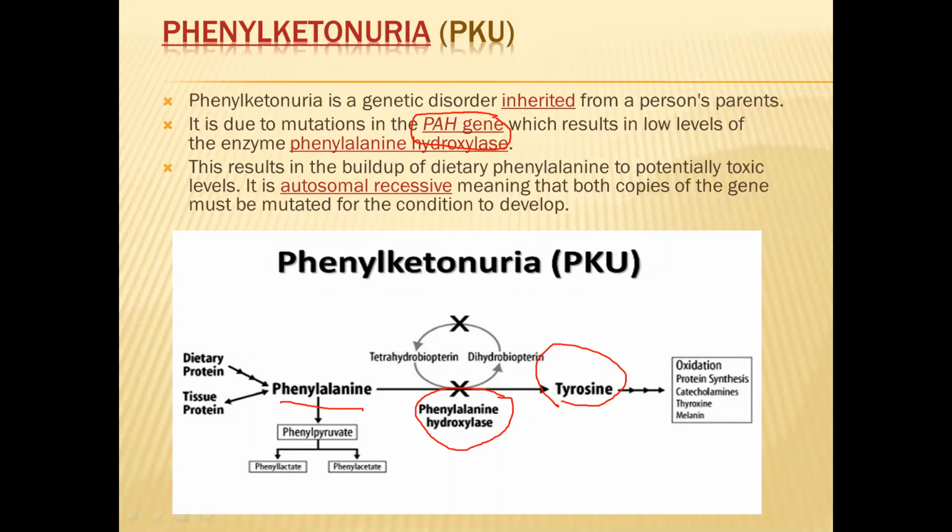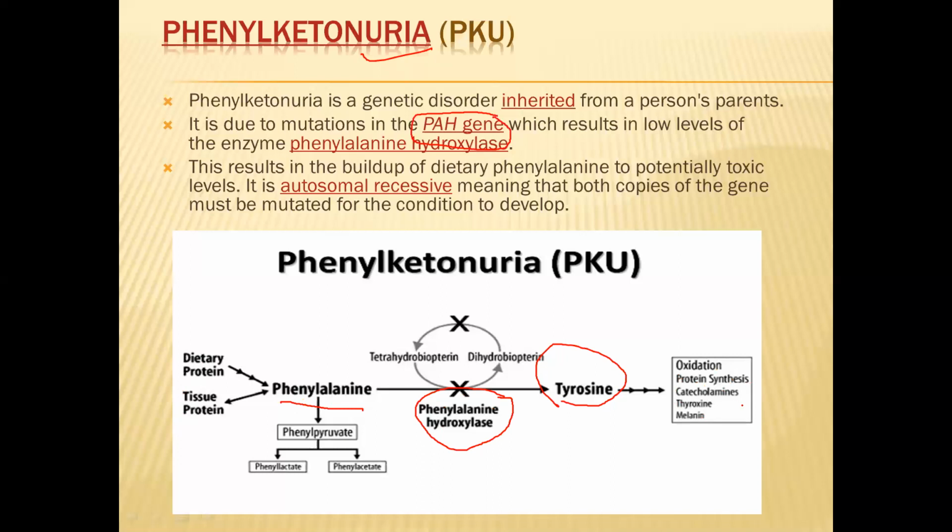So this is the problem here, and this condition is called phenylketonuria. It is also an autosomal recessive disorder. So what is the main problem? The protein which we take contains an amino acid called phenylalanine. That phenylalanine should convert into tyrosine, which helps in the formation of many things. It helps in protein synthesis.